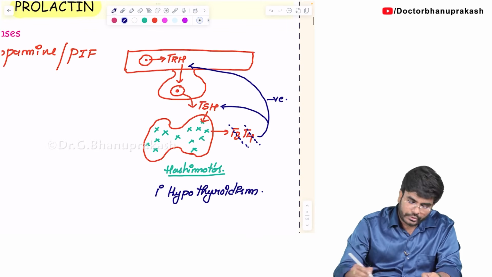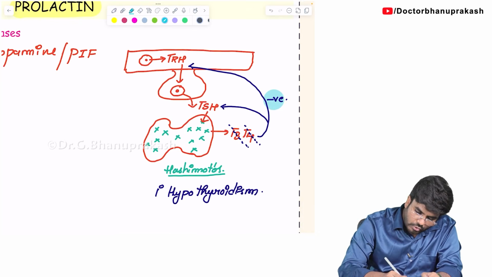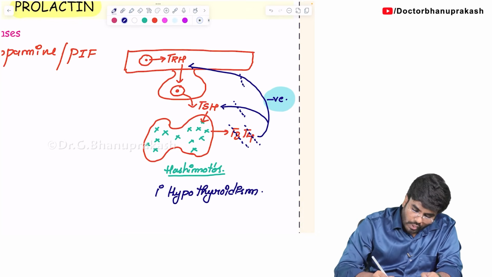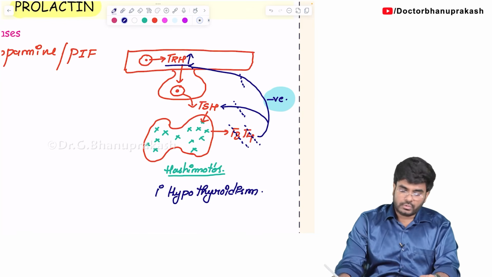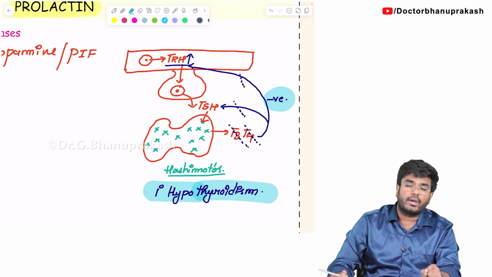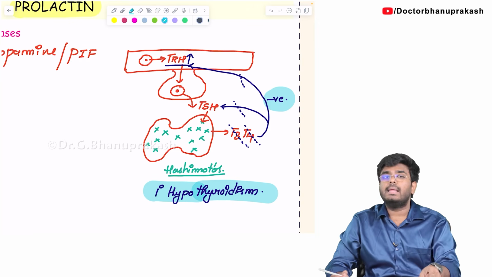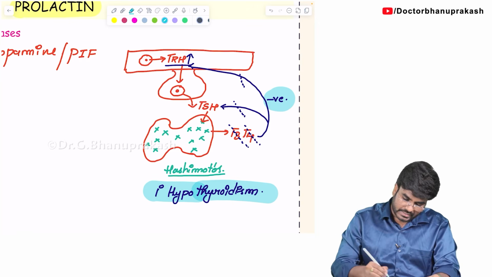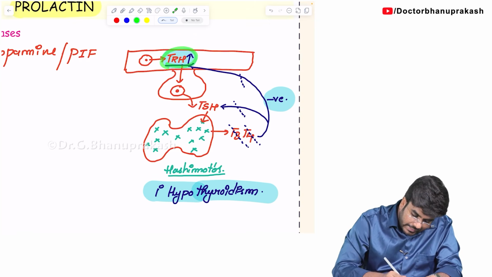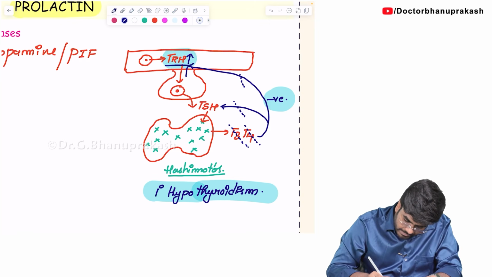Without T3, T4, do you think this negative feedback will work? No, there is no negative feedback now. Without negative feedback, what do you think will happen to the TRH levels? TRH levels are going to be more. So in a patient with hypothyroidism, especially primary hypothyroidism, not secondary, guys, remember, primary, what is happening to the TRH levels? Increases. Now this TRH can stimulate the lactotroph to release prolactin.